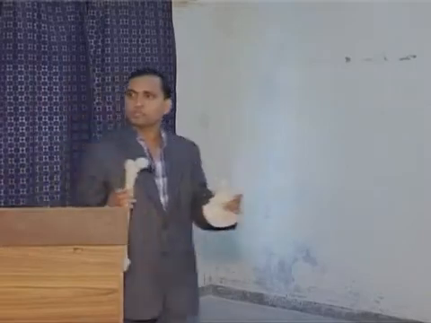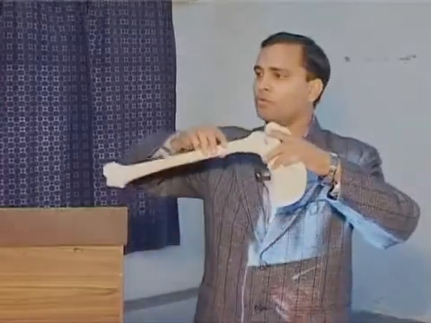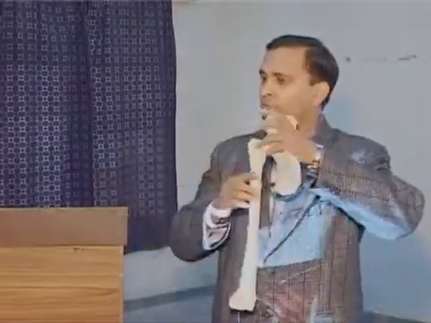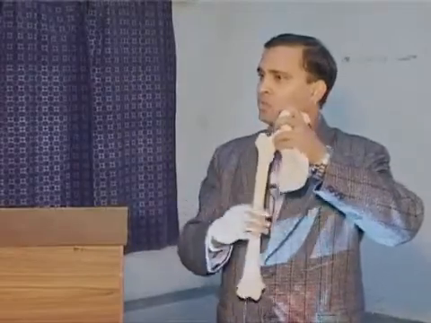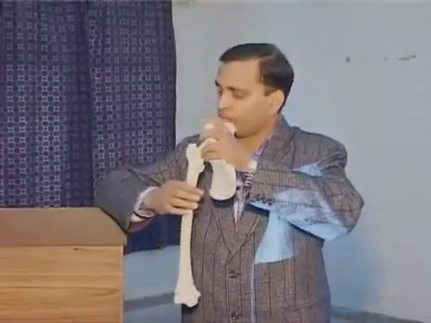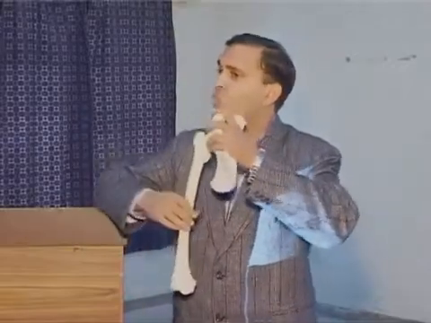Suppose this is your synovial joint, a ball and socket joint. When you are going for abduction of the shoulder or abduction of the hip, you see the bone going away from your body, and we call this abduction of the hip. But when the bone is moving away, that is osteokinetic movement.